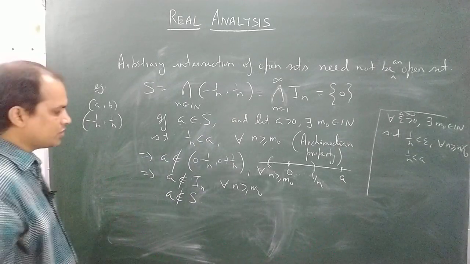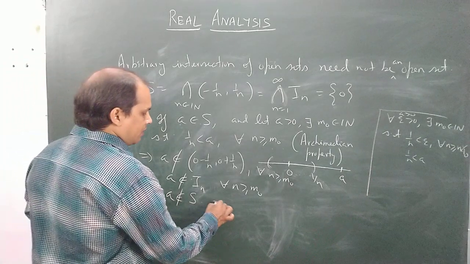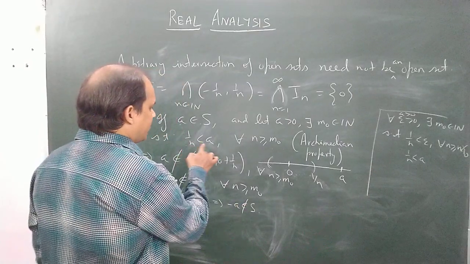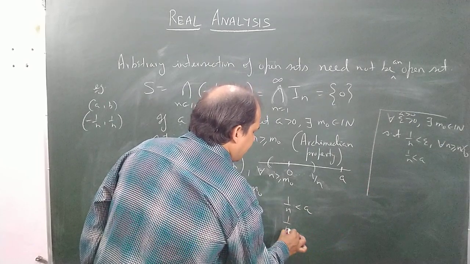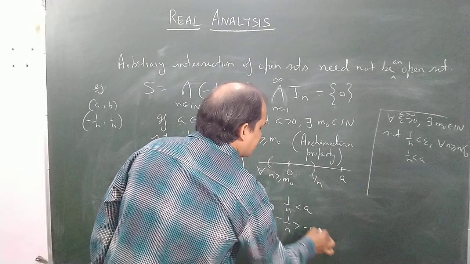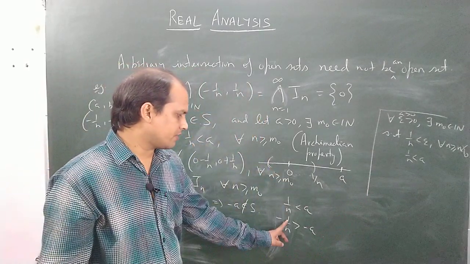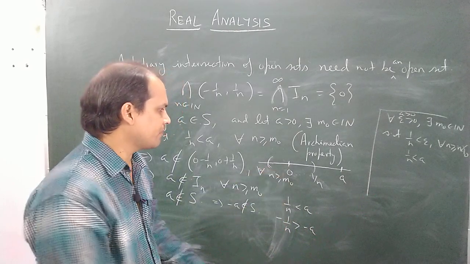The same logic one can use to show that minus a will also not belong to this set S. Why? Because once we have 1 by n less than epsilon, that is, 1 by n less than a, I can always claim that minus 1 by n will be greater than minus a, where a is strictly greater than 0. So one can always construct the members.